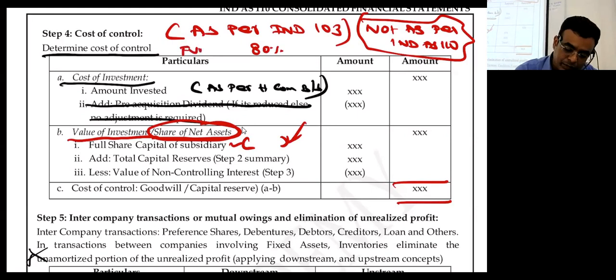So which method does this go by? It goes by the fair value method. In case of fair value method, only if fair value is not available should you go to proportionate. The standard suggests fair value only. In most cases fair value is available; only if it is not available or we are not in a position to do so, then only that method.